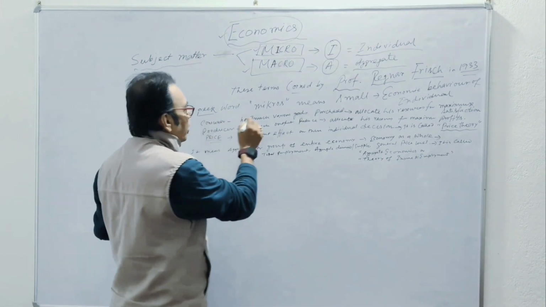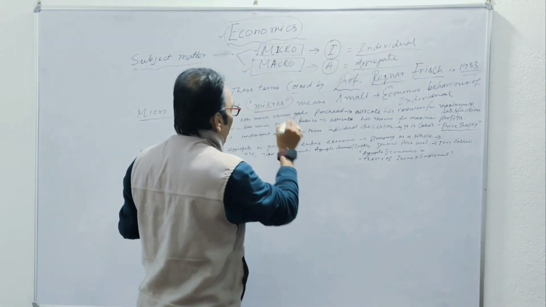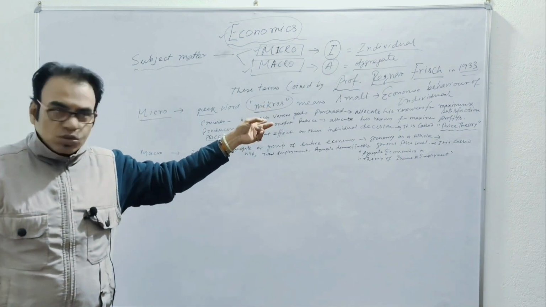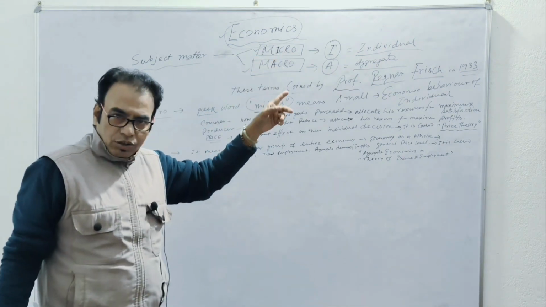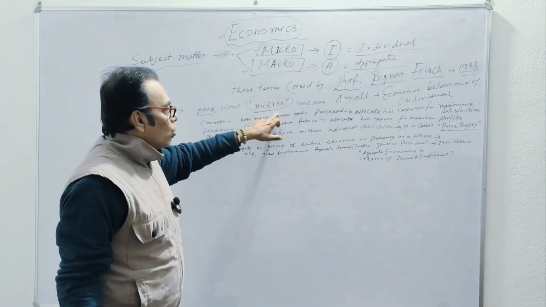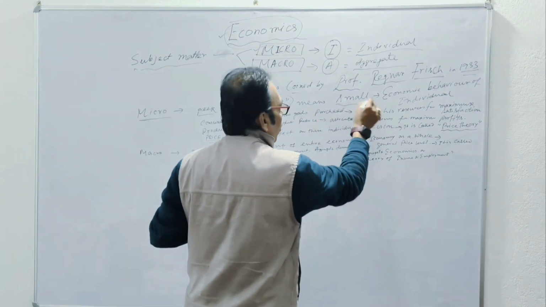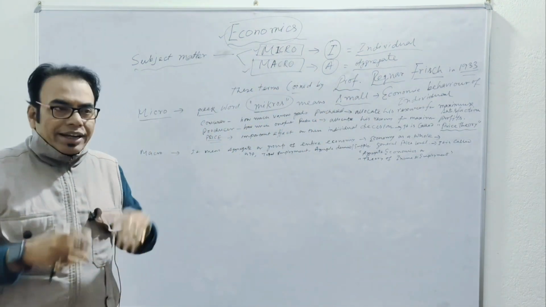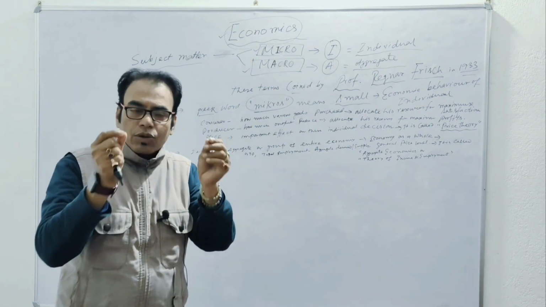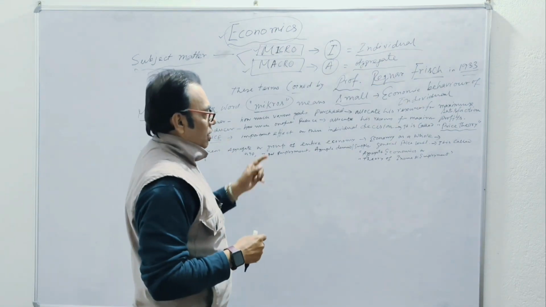Micro is actually the Greek word mikros, M-I-K-R-O-S, and the spelling is M-I-C-R-O, micro. Mikros means a small unit. Individual economics, the small unit, small part we are discussing here.